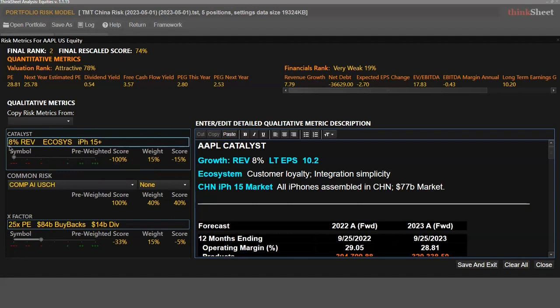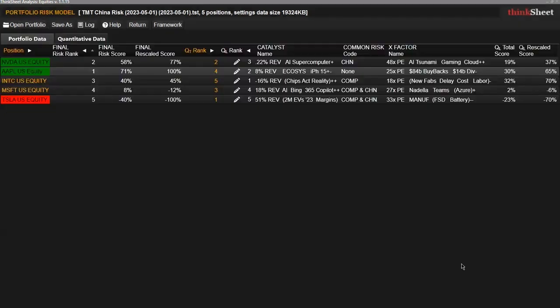in real time. The analyst scrolls to the double minus, which changes a pre-weighted score to a minus 67, the weighted score to a minus 10, and moves the rescale score up 25 points to 99%. The single plus moves Apple's rank to first and the rescale score to 100%. Now the analyst goes back to the portfolio page to see the impact on the weighted scores and the rescale scores.